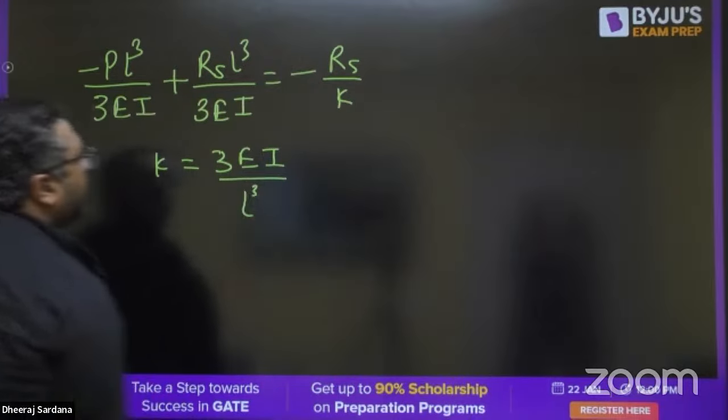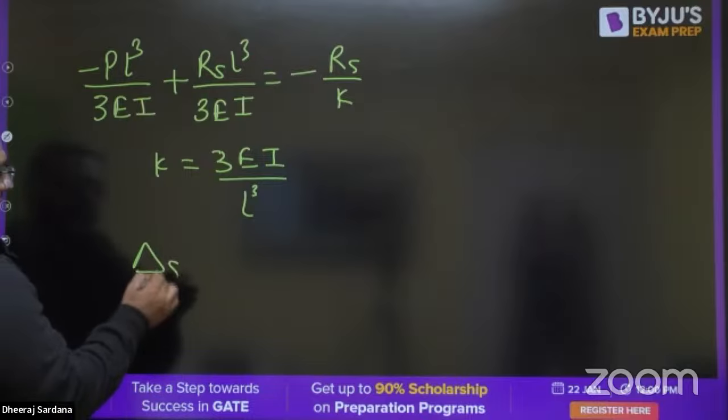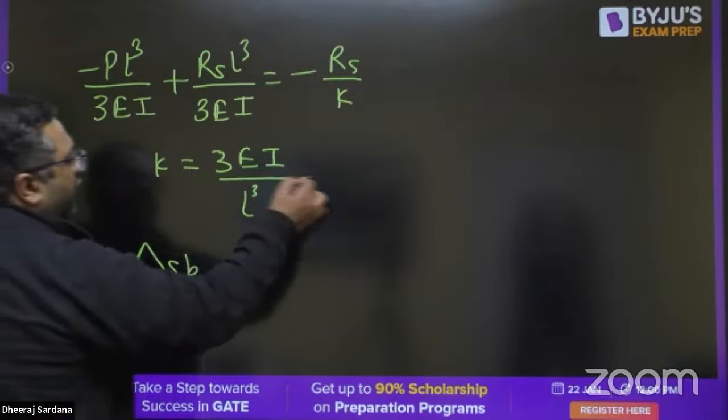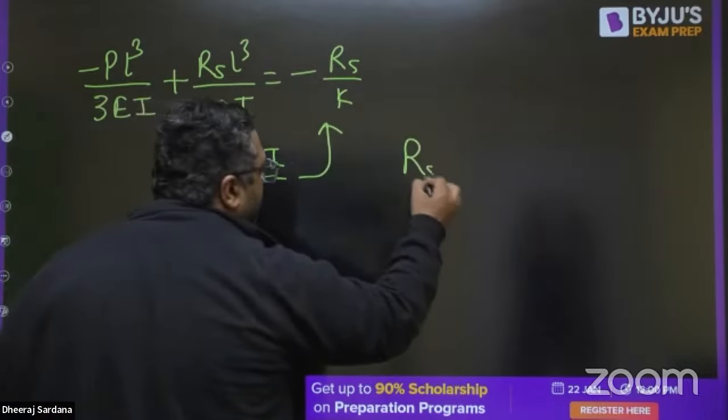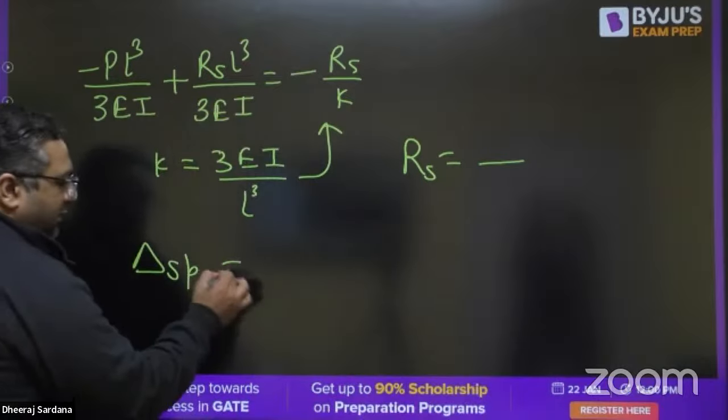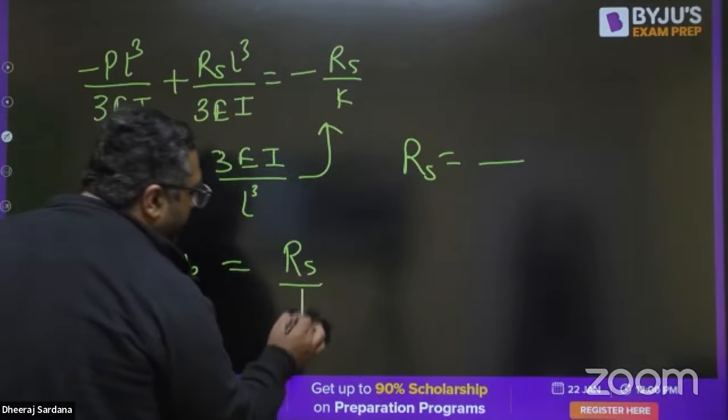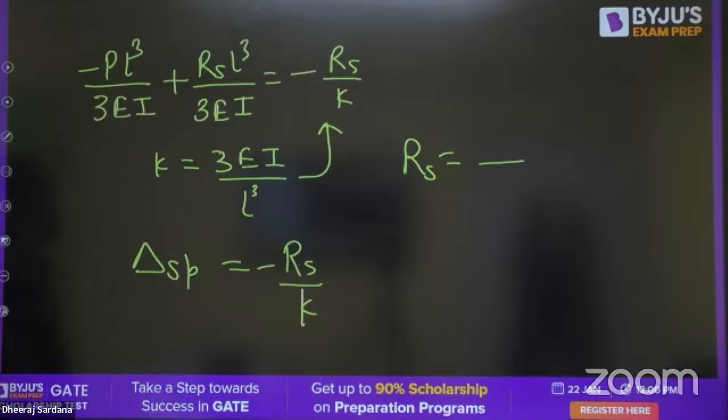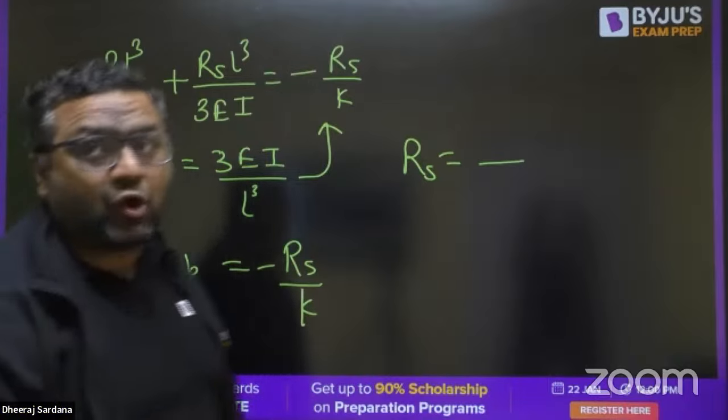When you put this, first of all you will get RS. Once you get RS, the delta spring is RS by K. That is what we are looking for, and you need to give the answer, what would be the right option.